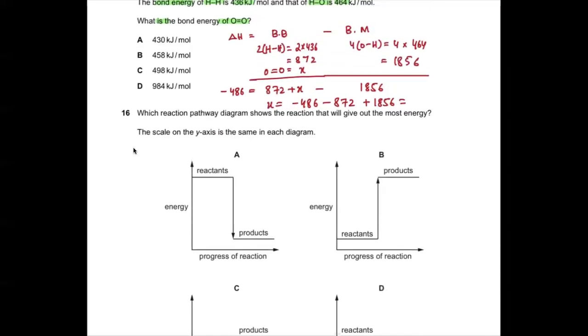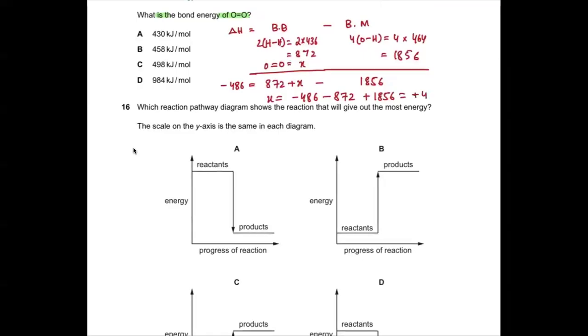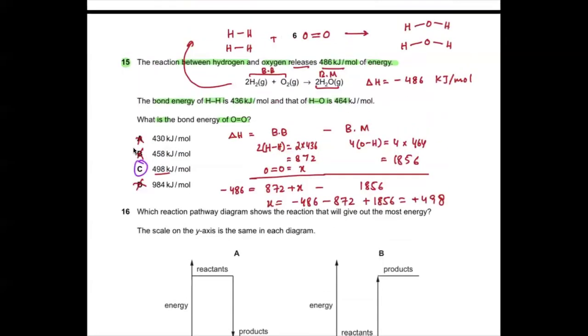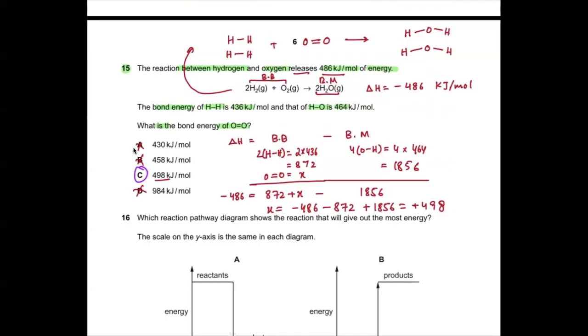Positive 498. Okay, so it is this one. It means A, B, and D go wrong, and C is the correct answer. Is this understandable to all of you? Yes, sir.